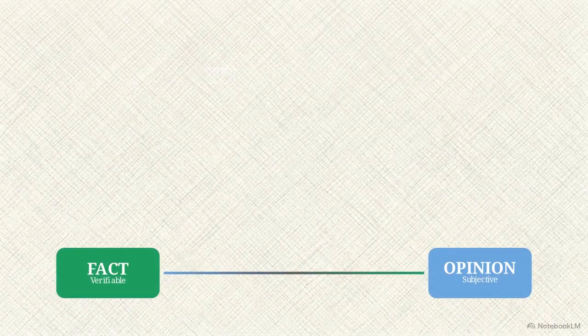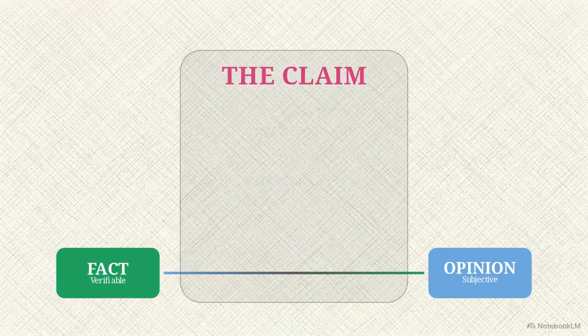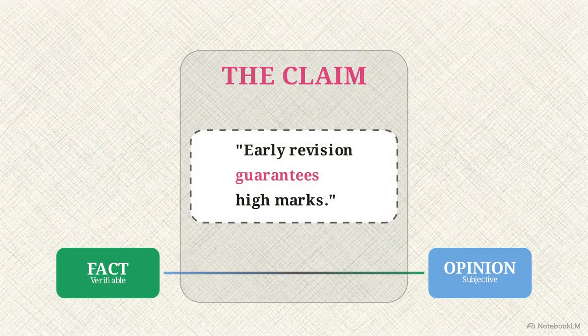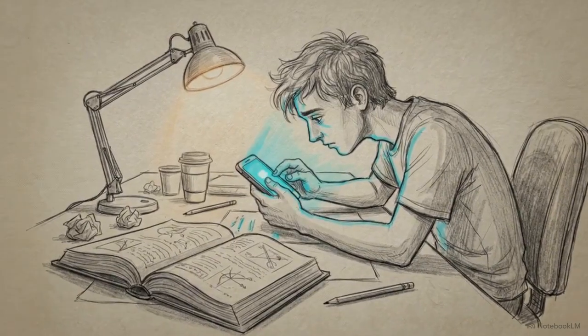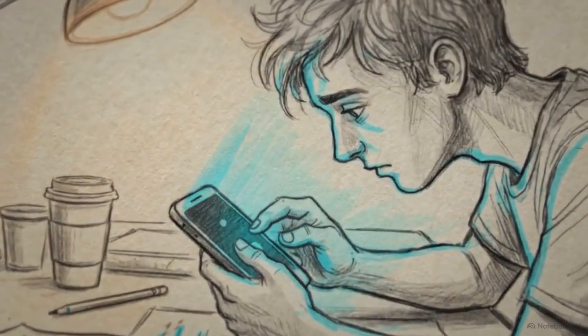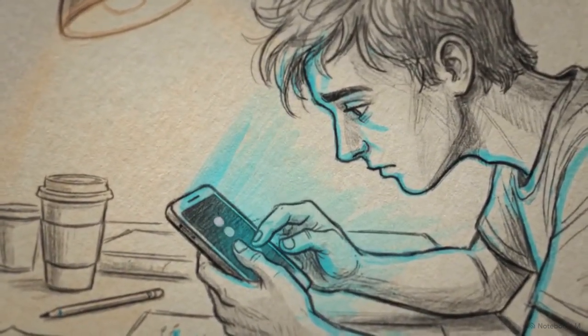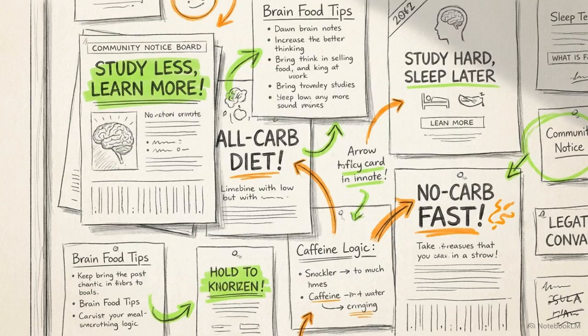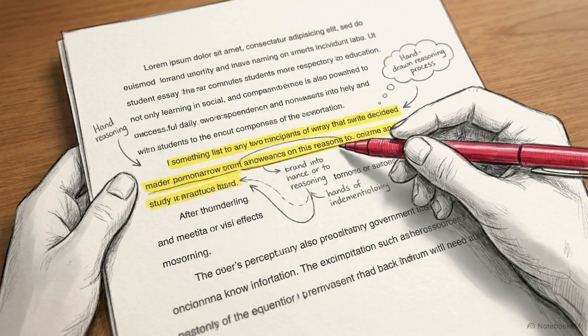Between a fact and an opinion lies the gray area of communication, the claim. A claim is a statement someone wants you to accept as true, even though it hasn't been proven yet. You see these in school life all the time. Early revision guarantees high marks, or social media makes students less focused. These claims exist in a state of uncertainty. They could be completely true, partly true, or entirely false. They are simply statements waiting to be judged.